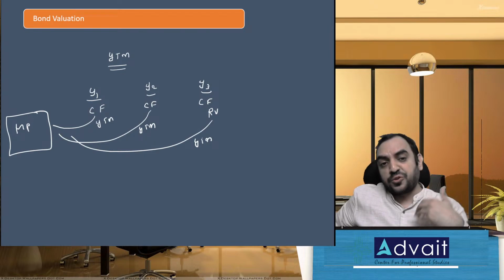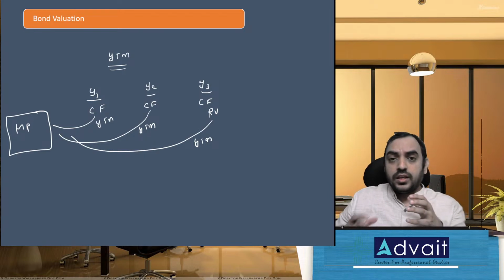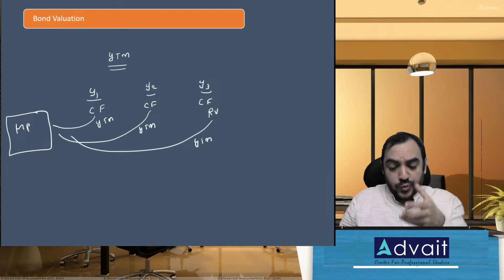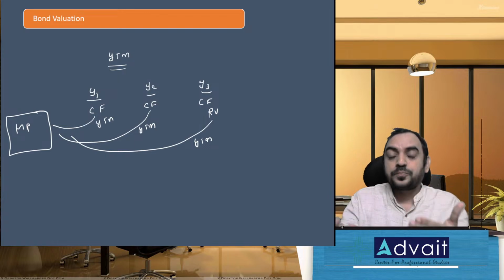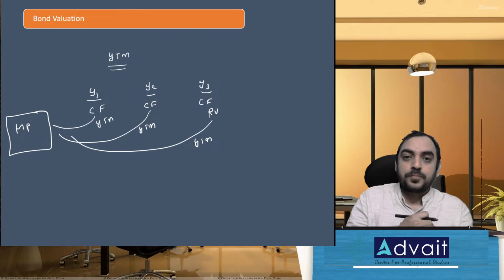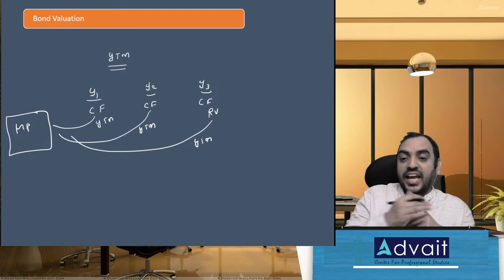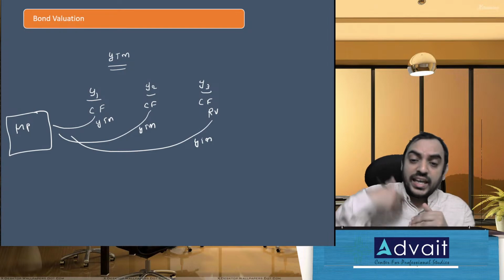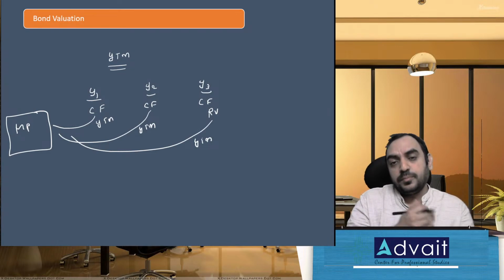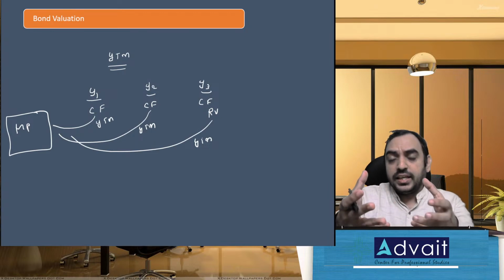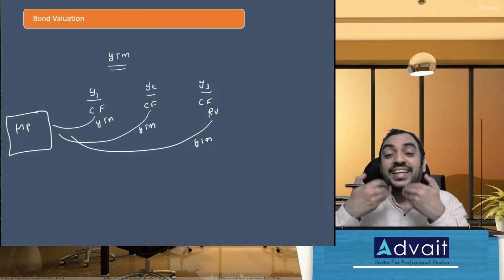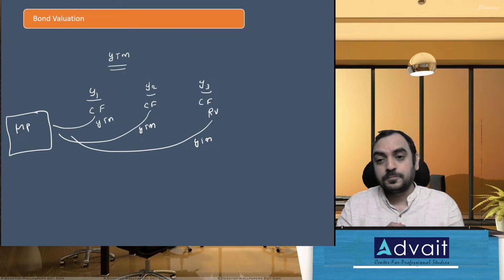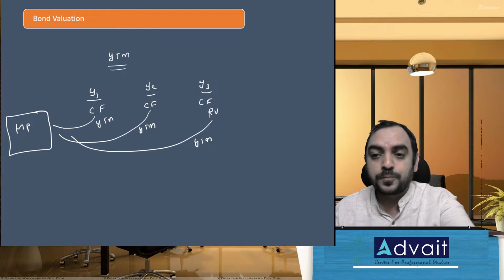Another way of interpretation of YTM is, I receive the cash flow, which is coupon. I put it back in the investments, in the same bonds. Second year, I get back the cash flow. Again, I put back the amount to the bonds. So my cash flows, interim cash flows, are assumed to be reinvested at YTM. Let me explain once more.